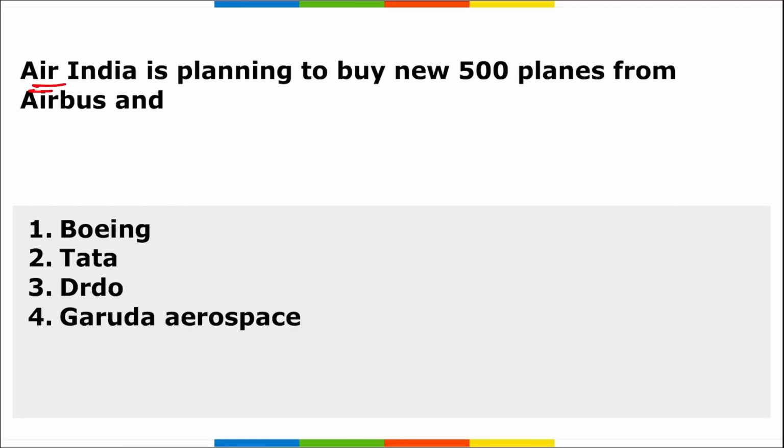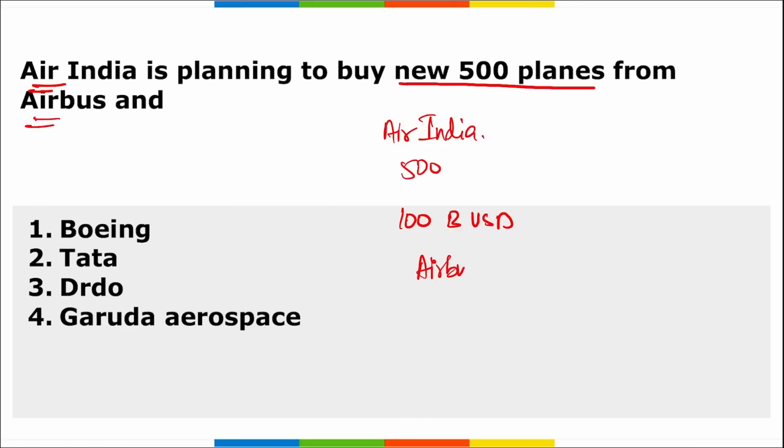Air India is planning to buy 500 new planes from Airbus and which company? So, who is buying? Air India. What are they buying? They are buying 500 new planes, worth 100 billion US dollars, and they are buying these 500 new planes from Airbus and Boeing. All right, so the correct option becomes option A.